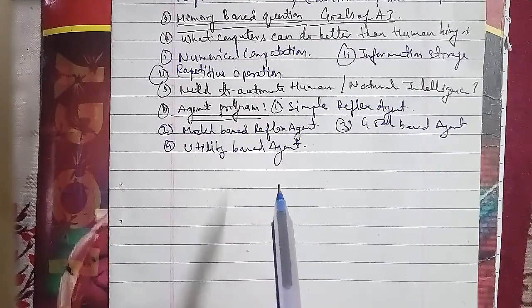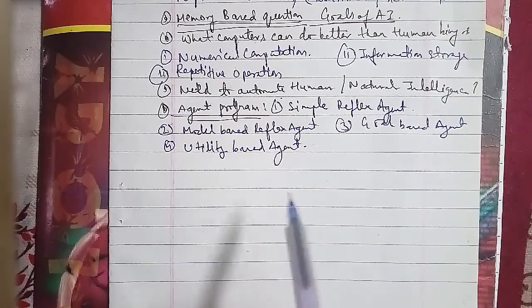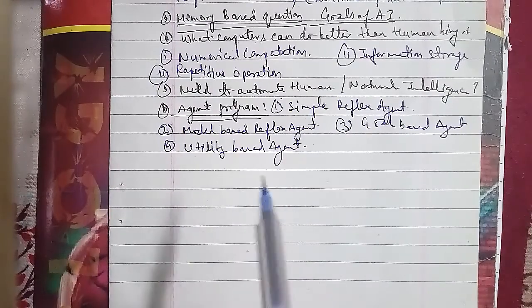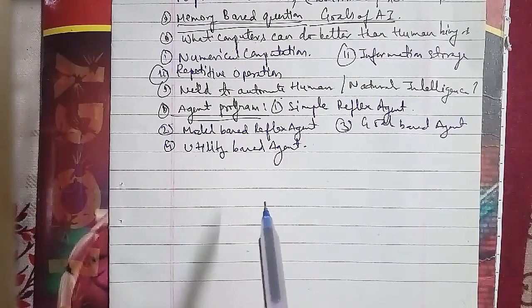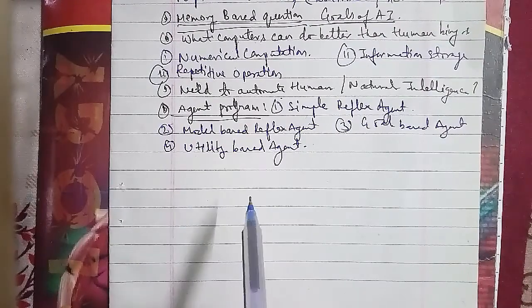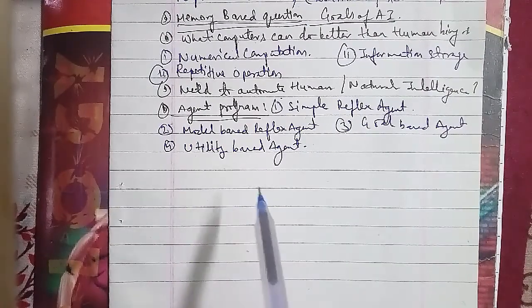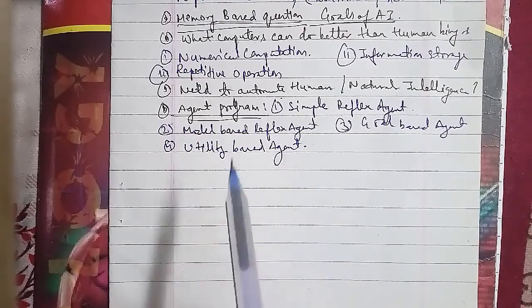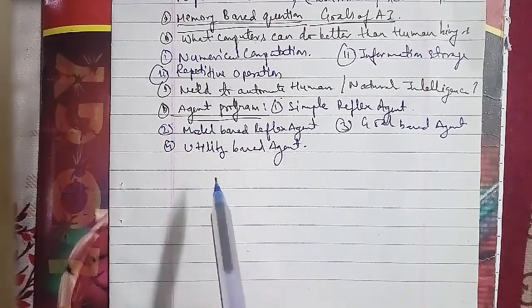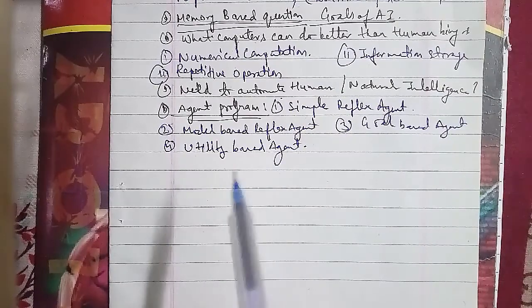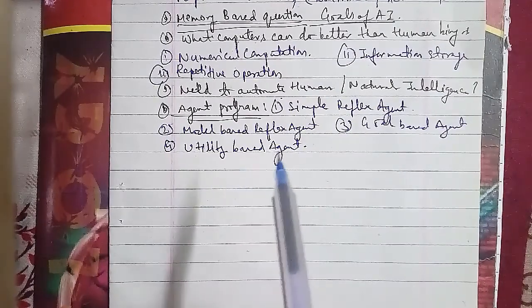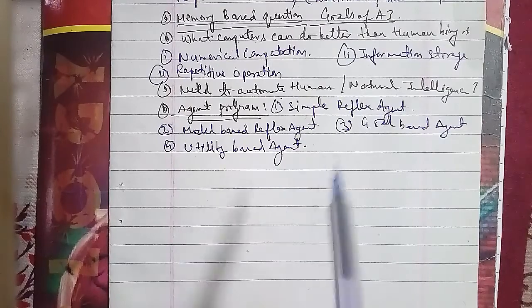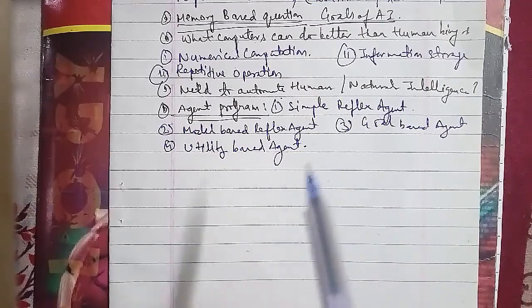The first is image acquisition. The second is image processing. The third is image analysis. And the fourth is image understanding.